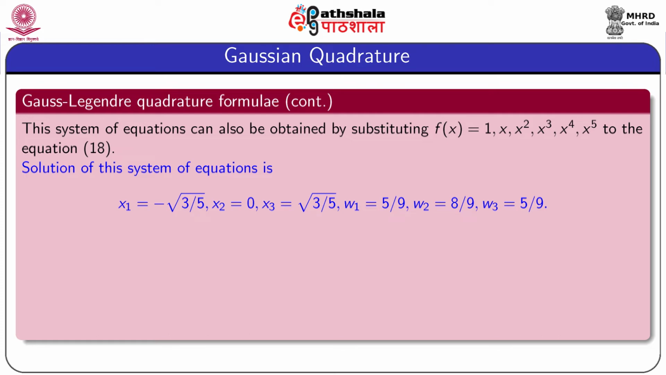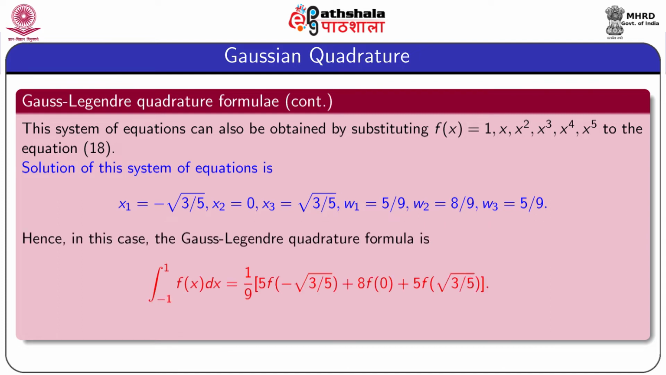Now, solving this system of equations, we get x1 equal to minus root over 3 by 5, x2 equal to 0, x3 equal to root over 3 by 5, and w1 equal to 5 by 9, w2 equal to 8 by 9, w3 equal to 5 by 9. So, using these values, we obtain equation 19. The formula given in equation number 19 is known as the 3-point Gauss-Legendre quadrature formula, and this formula gives exact results for polynomials whose degree is up to 2n minus 1, that means 6 minus 1, that means up to degree 5.